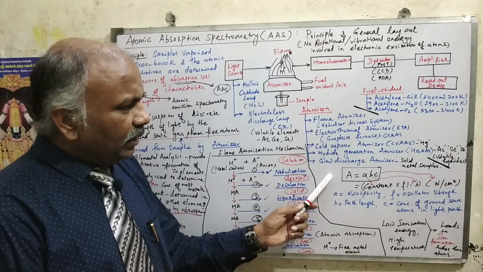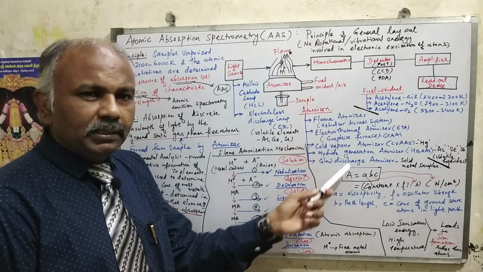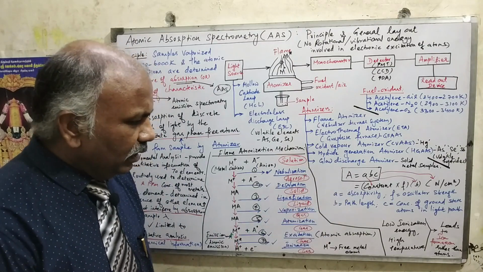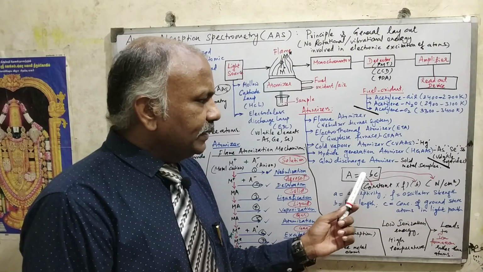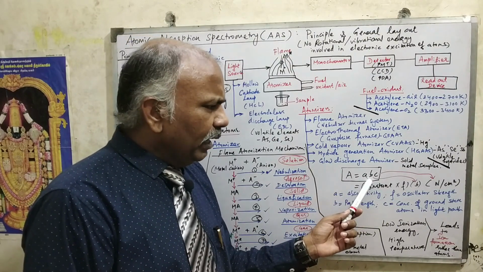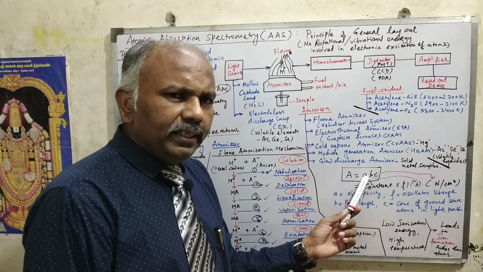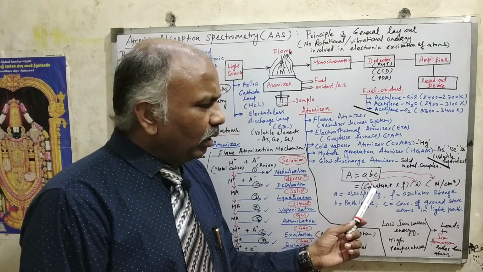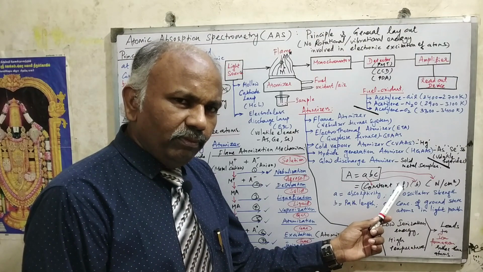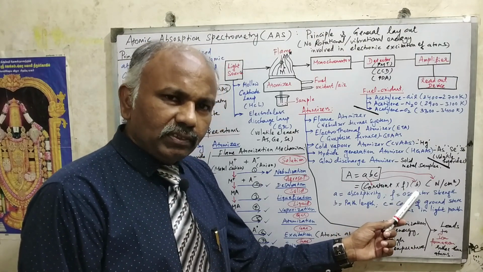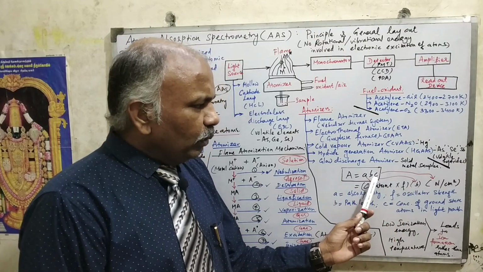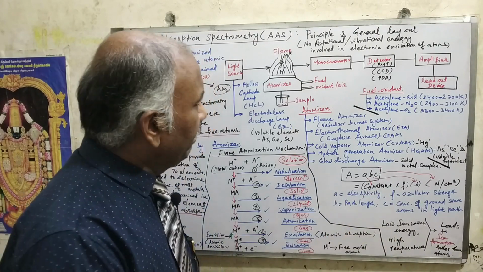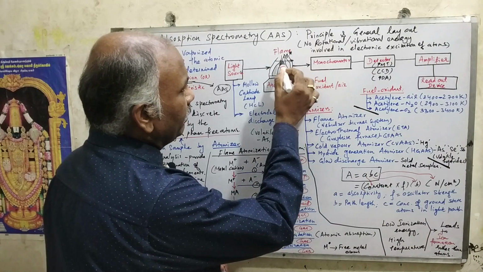Now, as far as the basic principle is concerned, for atoms also Beer-Lambert's law applies, with some slight modifications. What is that modification? A is equal to abc, Beer-Lambert's law. Here, the small a is nothing but the absorptivity of the sample. Absorptivity is equal to a constant times f. What is this f? f is called the oscillator strength, right? And b is the path length of the sample, that is, the path length of the flame.